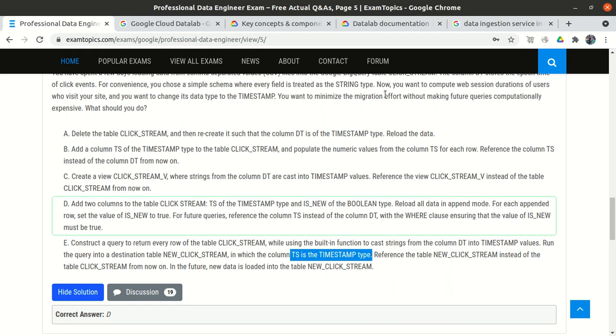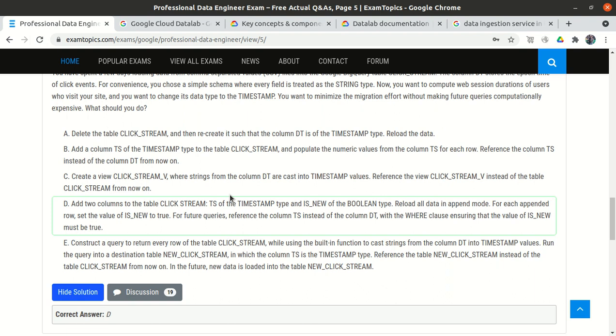Second thing is that the migration effort is very low. If we have to rerun future queries, we will use the new_clickstream table. So computation is not expensive, because we are not using the casting function again and again, as we are running the query on the new table. Third thing is that if we need to load future data, we will just load the data into new_clickstream rather than clickstream. Only disadvantage is that we now have two tables, so we have to pay some extra cost, though we can decrease the cost by deleting clickstream.